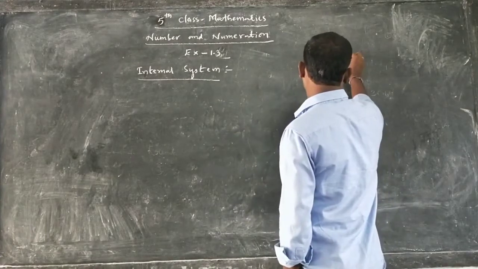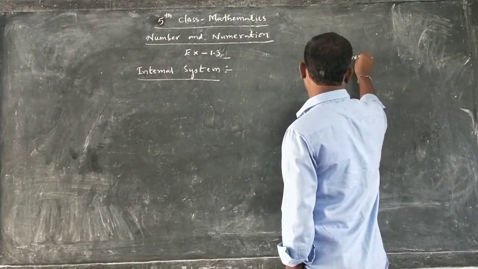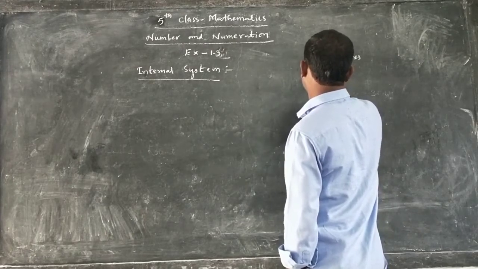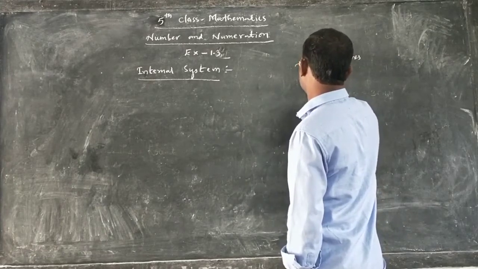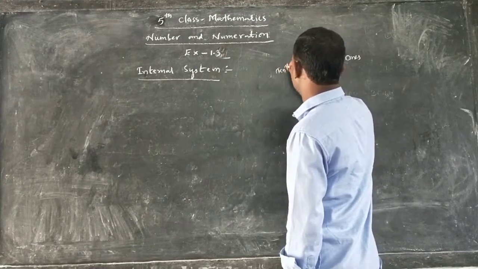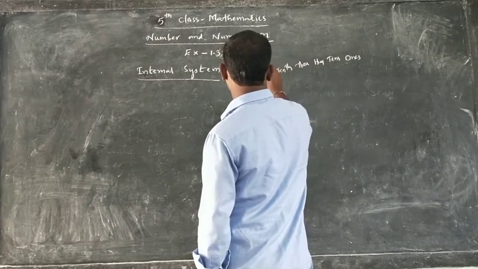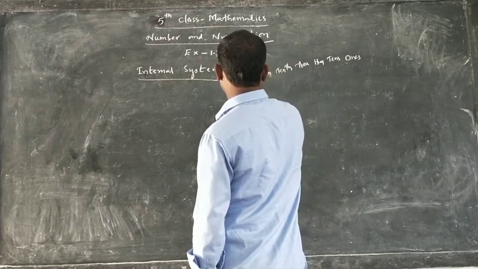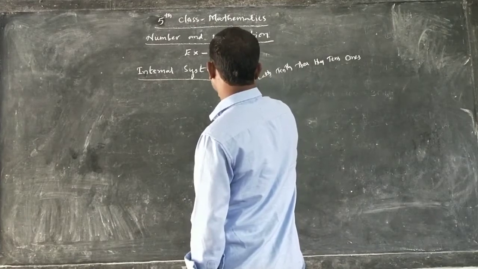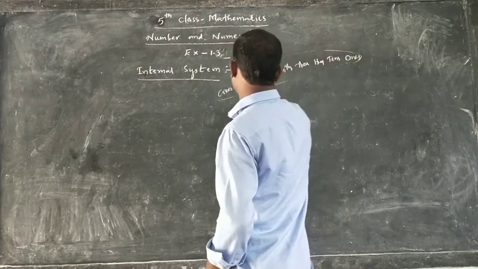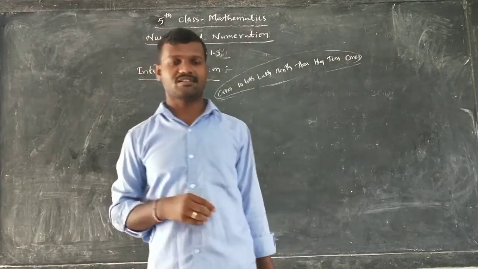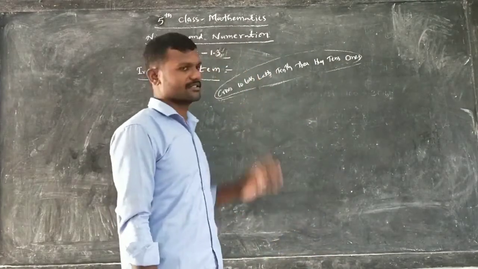What are the digits? First ones, next tens, next hundreds, next what? Thousands, next 10,000s, next what? Lakhs, next 10 lakhs, next crores. Okay, these kinds of places are in which system? In our national system, the Hindu system, we can write like that.